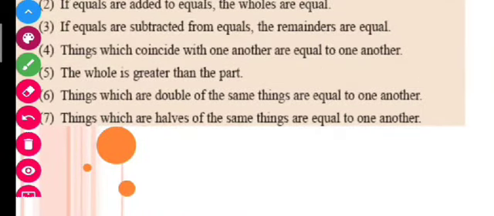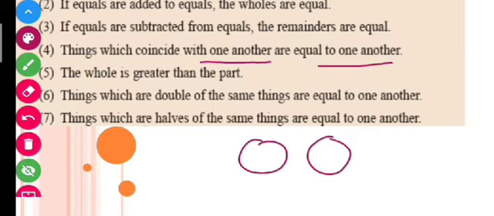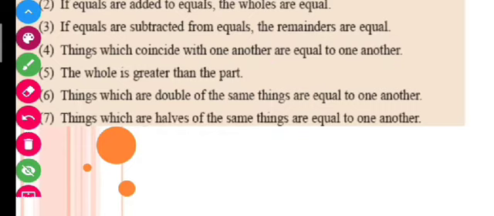Now in the fourth axiom, let us see what it is saying. Things which coincide with one another are equal to one another. Here it is saying that if there are two things, let me suppose two circles, and if these two circles coincide, then it means these two circles are also equal. Okay, so now let us see axiom number 5. Axiom number 5 is saying that the whole is greater than the part. I think it's a universal truth.